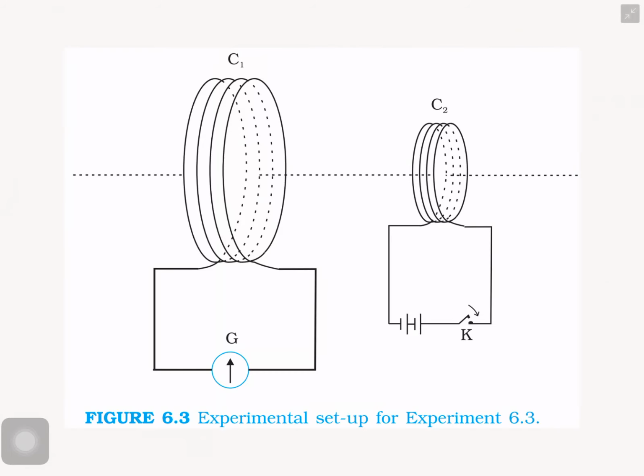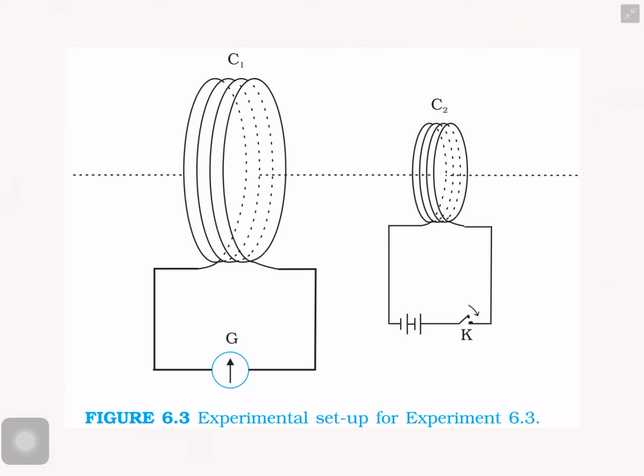Suppose the key is pressed continuously. What happens? There is no deflection in the galvanometer. That is, no current flows through the coil. So whenever you press the key or release the key, a deflection is produced in the galvanometer.